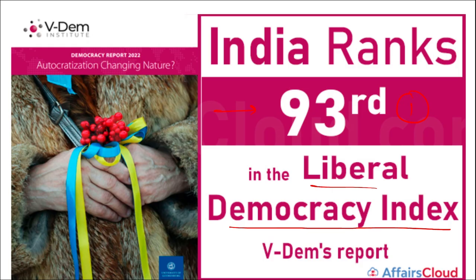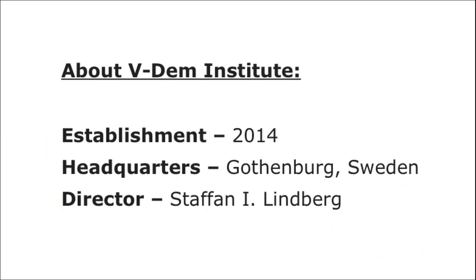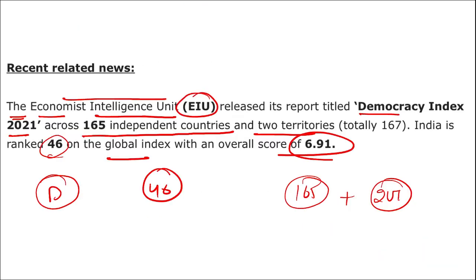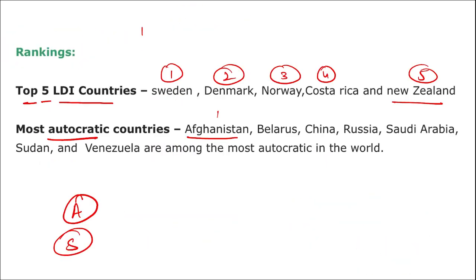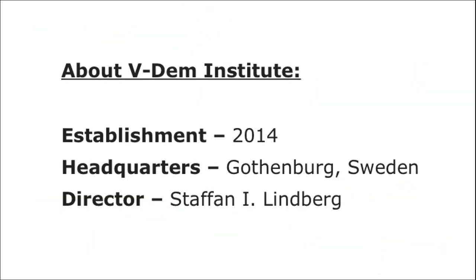So this is everything you need to know. Here we are talking about the Liberal Democracy Index, in which the rank of India was 93rd. And simply, if we are talking about the Democracy Index released by the EIU, the rank was 46. And if we are talking about the Liberal Democracy Index released by VDEM, the rank of India is 93.